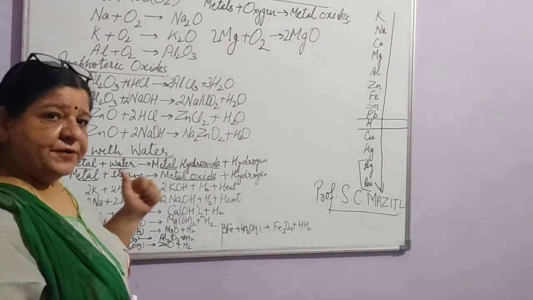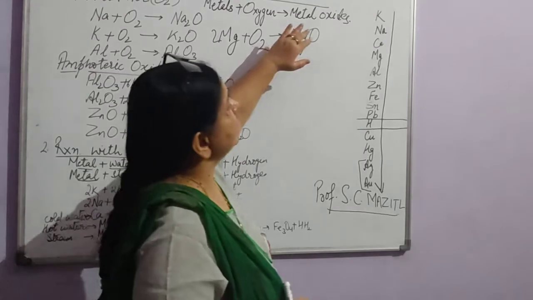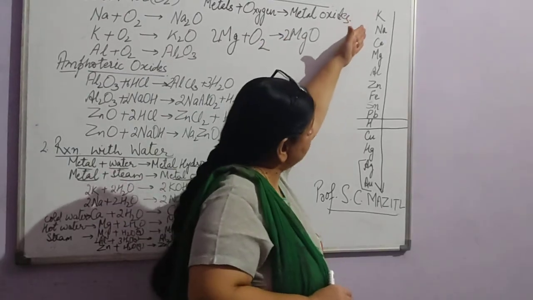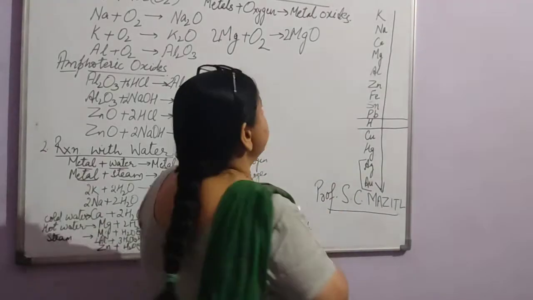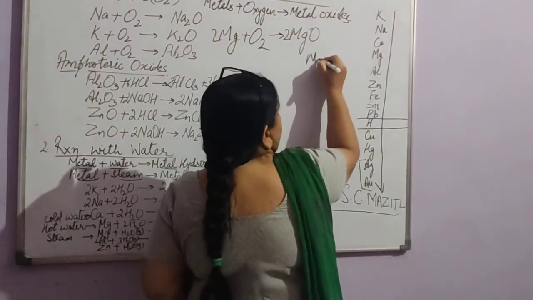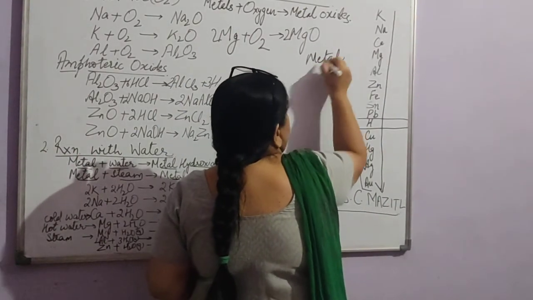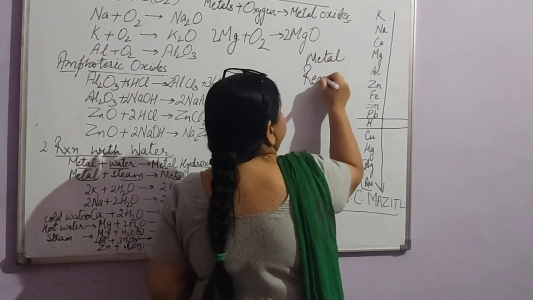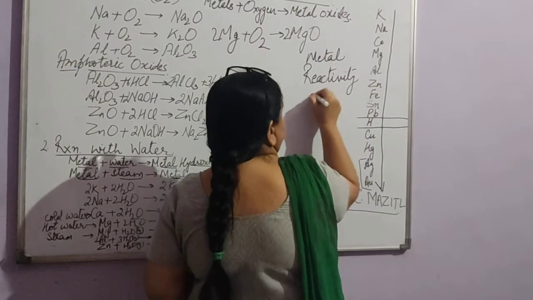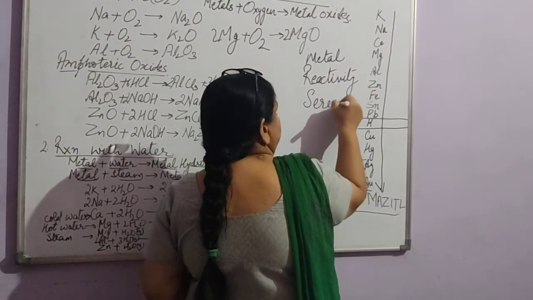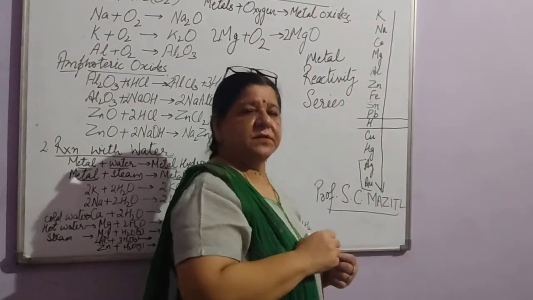So before I proceed further, I would like you to see this series. This is known as the metal reactivity series. What is it?